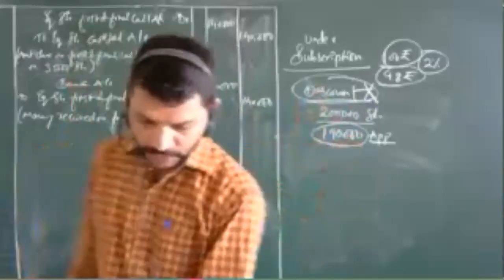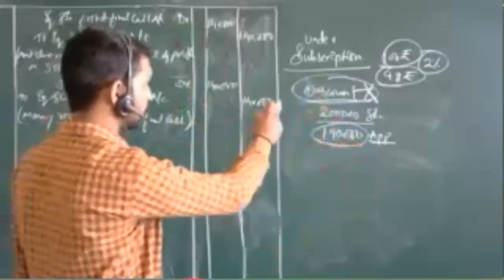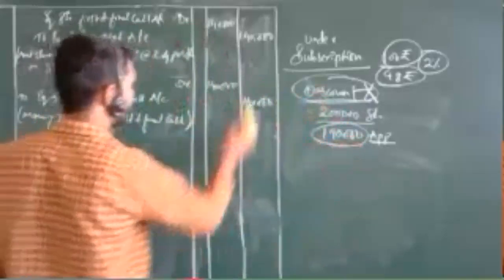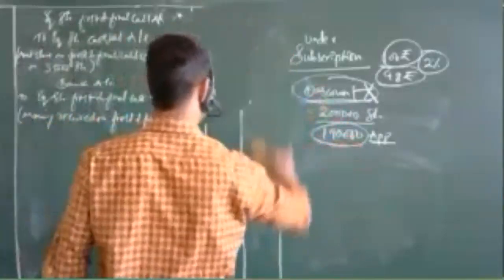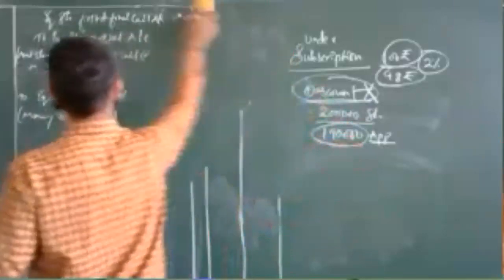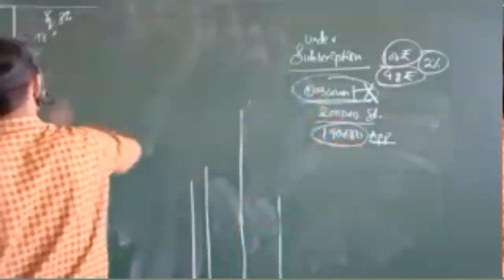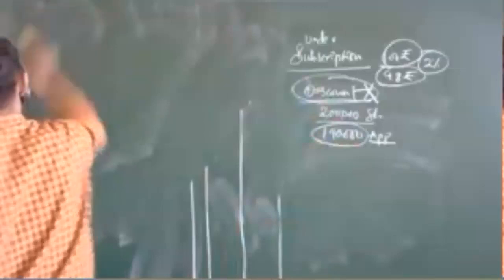Now, issue of shares at a discount. I have not written the heading, so I will write the heading as well as tell you what exactly it is.